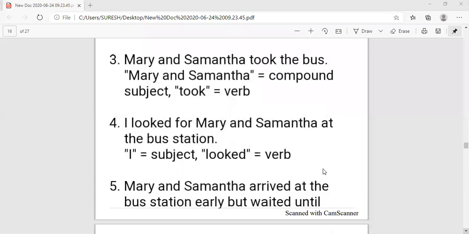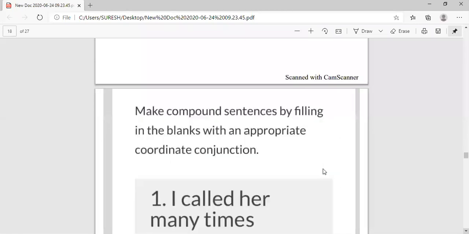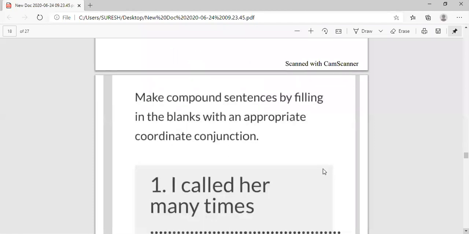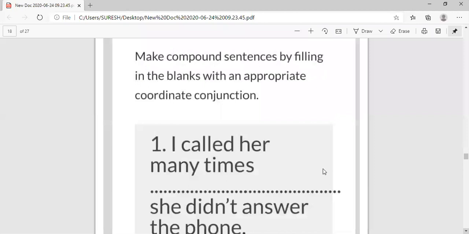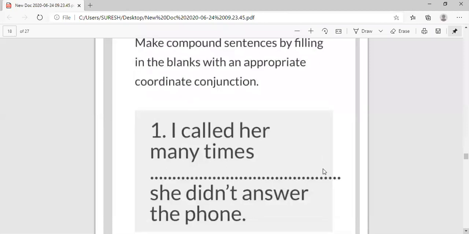Simple sentences worksheets. Here again. Make compound sentences. बनाइए इसका. I called her many times, dash, she didn't answer the phone. Which conjunction will you use here? But. Very good. Next.